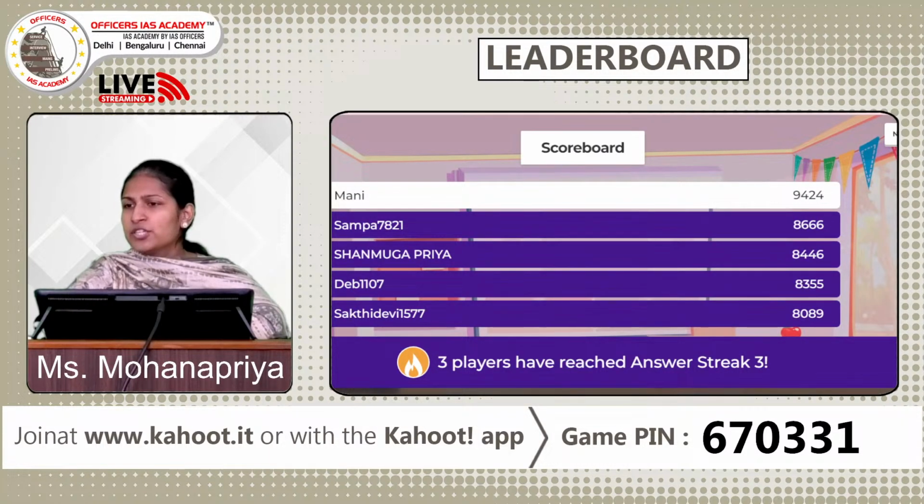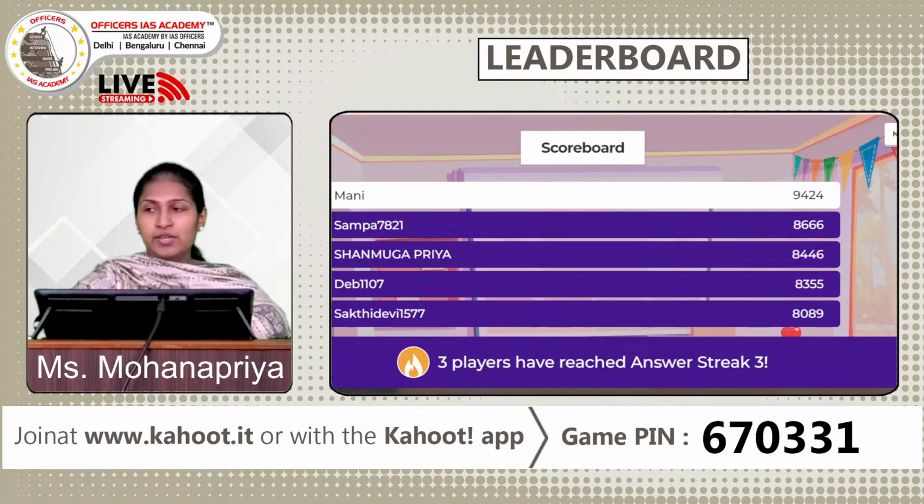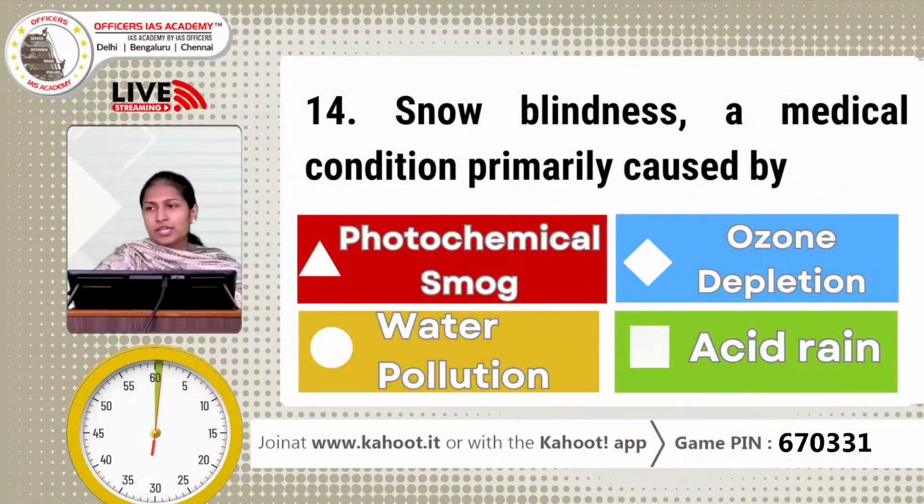So not much change. The same 5 people have retained their positions. So it is Mani, Samba, Shanmugapriya, Deb, Shakti Devi. So 3 players have reached an answer streak of 3. Very good. Now let us move on to the 14th question in today's quiz.